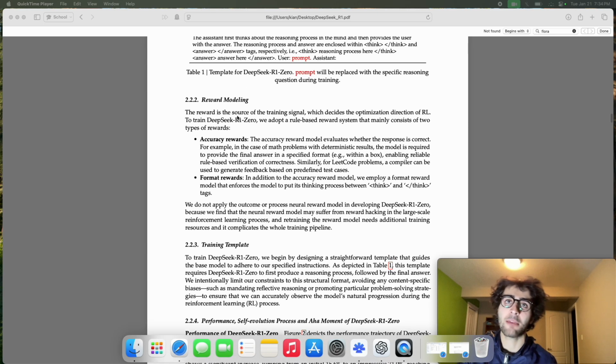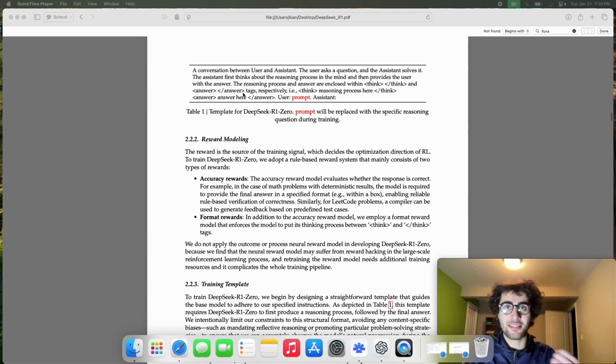Okay, now if we skip back up here, we have the reward model setting. So when we train the policy, we have to give it a reward signal so that it improves. And there's two rewards, which are combined via addition. It doesn't say it specifically in the paper, but that's my best guess. And it has an accuracy reward as well as a format reward. So the format reward is the simplest. It simply gives the model a score on whether or not it followed the template.